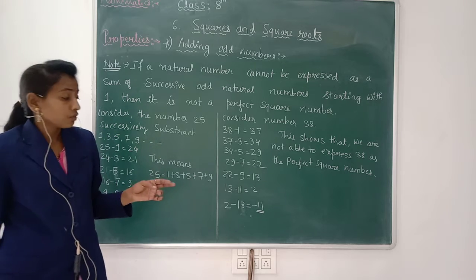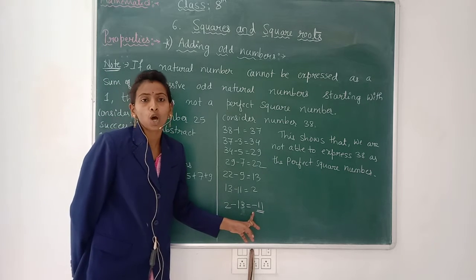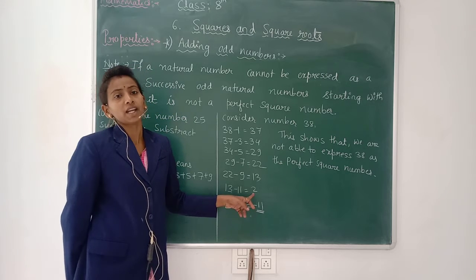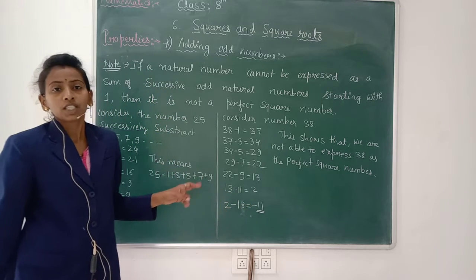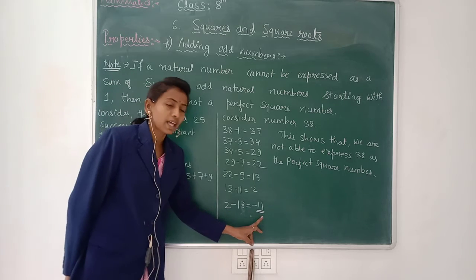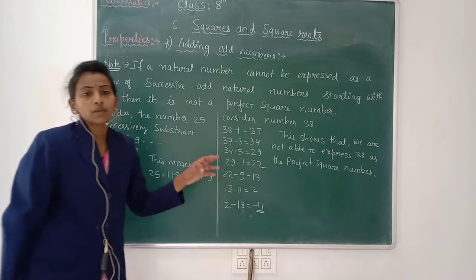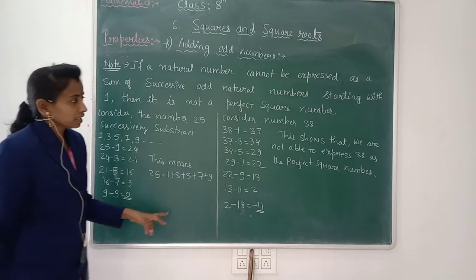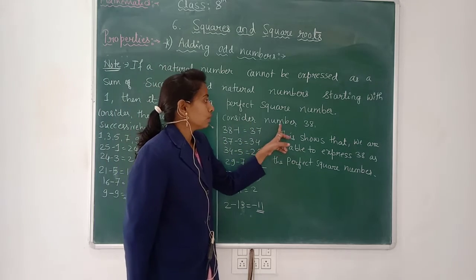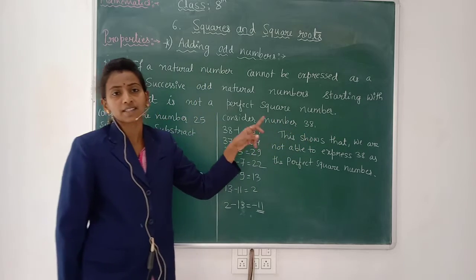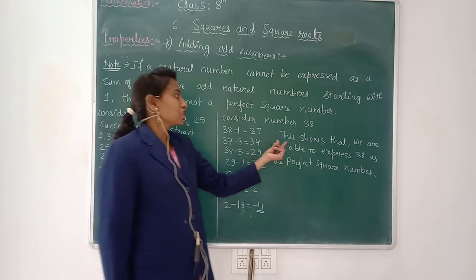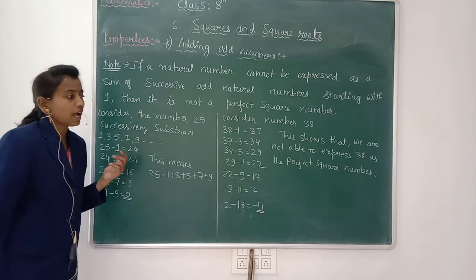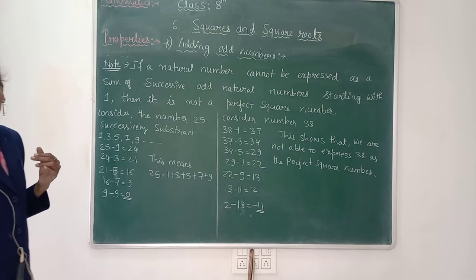But we did not get 0. The last number we got was 2, and after that, 0 did not come; minus 11 came. This means we have not got 0 as the answer. So we are unable to represent 38 as a sum of successive odd numbers. This shows that we are not able to express 38 as a perfect square number.